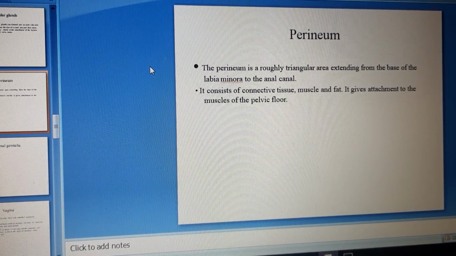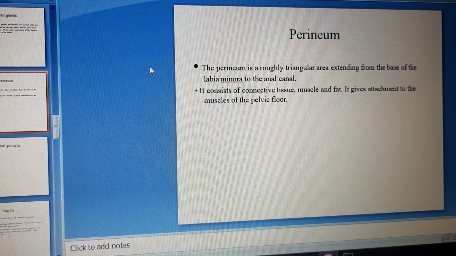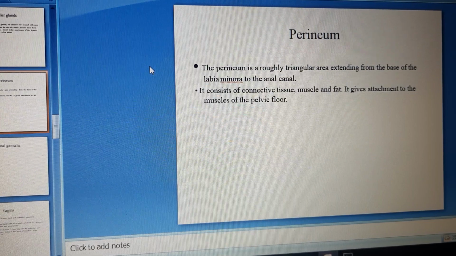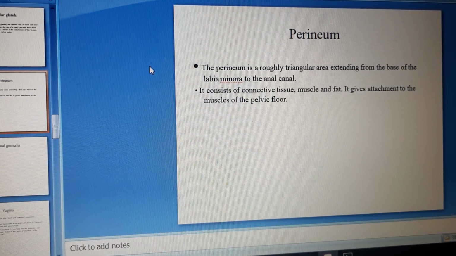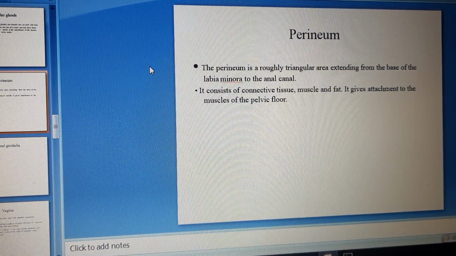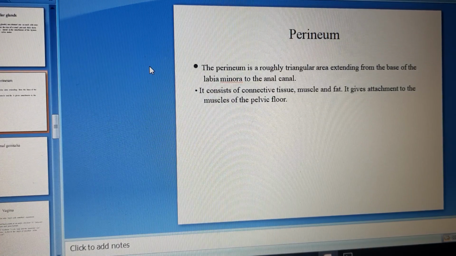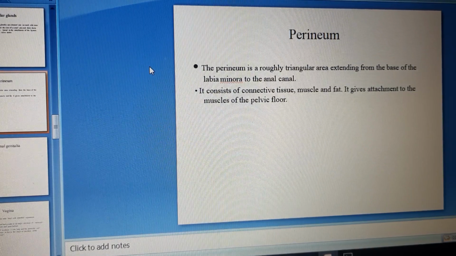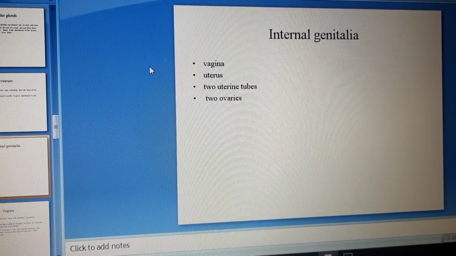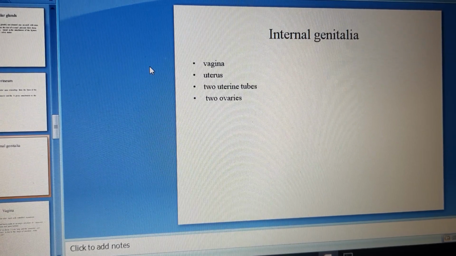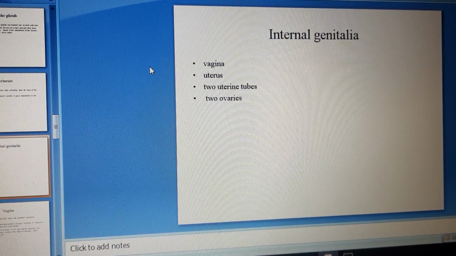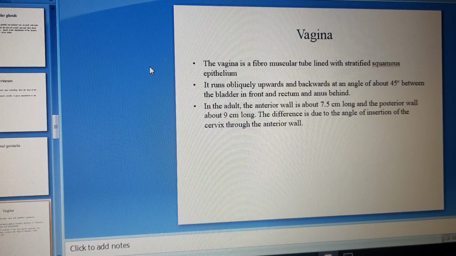Next one is the perineum. The perineum is a roughly triangular area extending from the base of the labia minora to the anal canal. It consists of connective tissue, muscles and fat. It gives attachment to the muscles of the pelvic floor. Next one is the internal genital organs, which include the vagina, uterus, two uterine tubes and two ovaries.